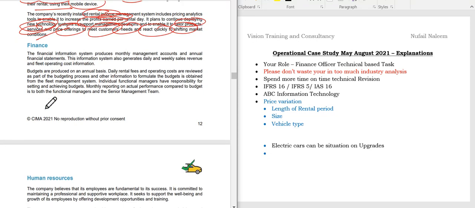And coming to the next one, finance. The financial information system provides monthly management accounts and annual financial statements. The information system also generates daily and weekly sales revenue and fleet operating cost information. Budgets are produced on an annual basis. Daily rental fees and operating costs are reviewed as part of the budgeting process. Information to formulate budgets is obtained, and also. So students, this one you can just read. This also has a basic connectivity.